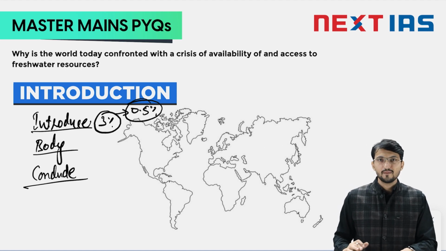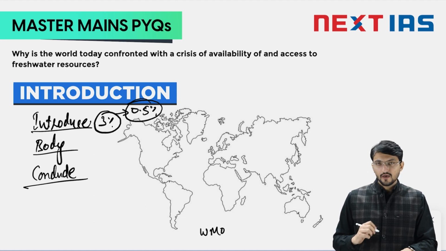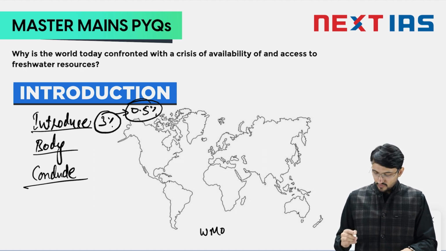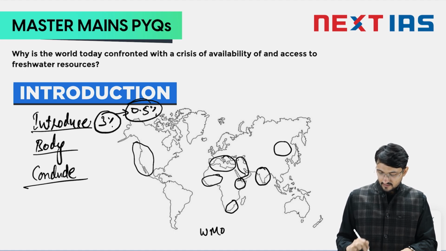I could have drawn the map myself, but I thought better, let's be on the safer side. I have pasted an outline of the world map. What you can do, you can mention that WMO printed this map of water stress areas around the world. This is very logical, very common sense. The India part, the whole South Asia part, the Eastern China part, the Mediterranean, let's say the Middle East, then the Southern African, the Saharan region, the Horn of Africa, basically the Western American part, and the Western South American part.